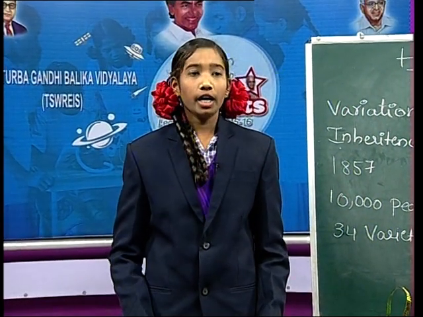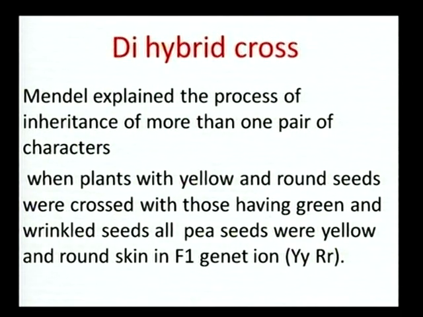Now, let us do one more activity. It is dihybrid cross. What we have learned till now is monohybrid cross, that means studying only one contrasting character. Friends, if we study two contrasting characters, it is known as dihybrid cross. Mendel explained the inheritance of more than one pair of characters. When plants with yellow and round seeds were crossed with those having green and wrinkled seeds, all pea seeds were yellow and round in the first generation.